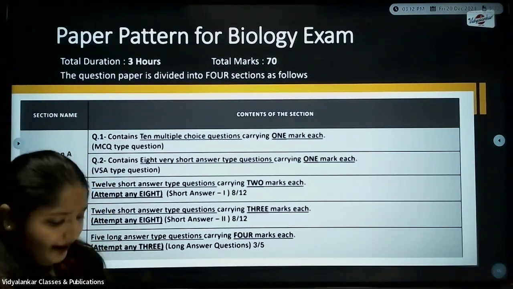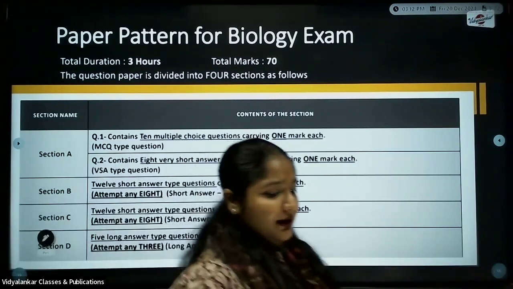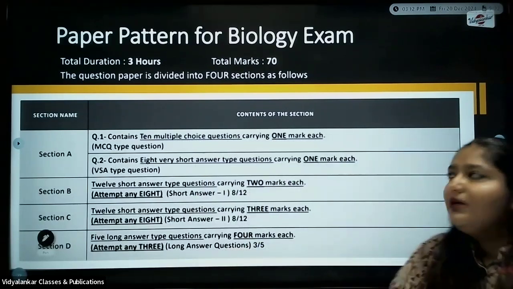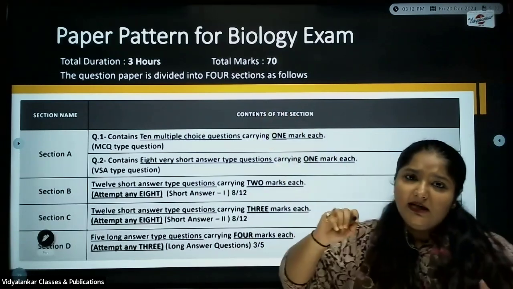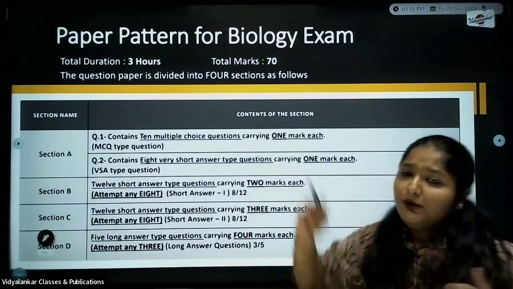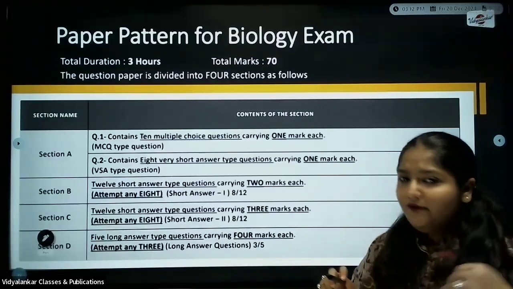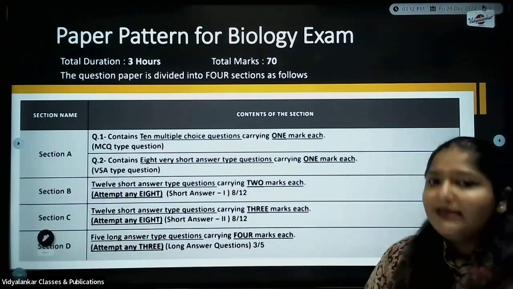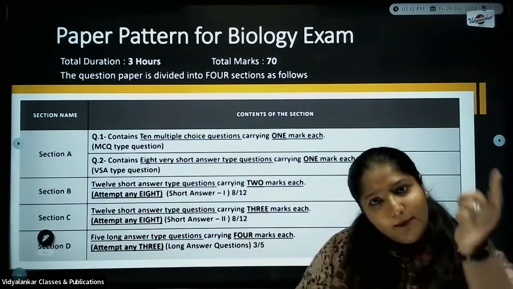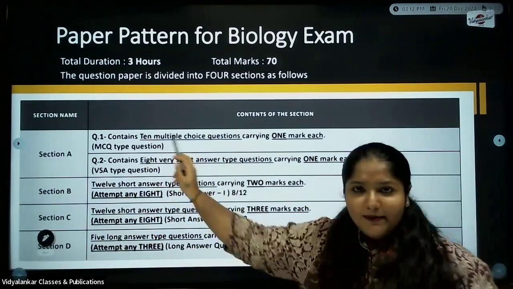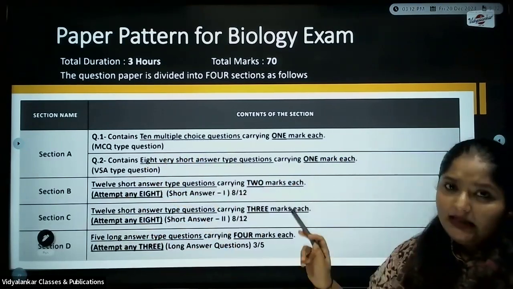Okay, so with respect to the biology examination, you have to follow a certain pattern. Since the time is very precise, the paper is going to be for 3 hours, 180 minutes. Marks are 70, we know. The paper is divided into 4 sections: A, B, C, and D. Section A is divided into question number 1 and question number 2. Question 1 is going to consist of 10 MCQ questions, 1 mark each.